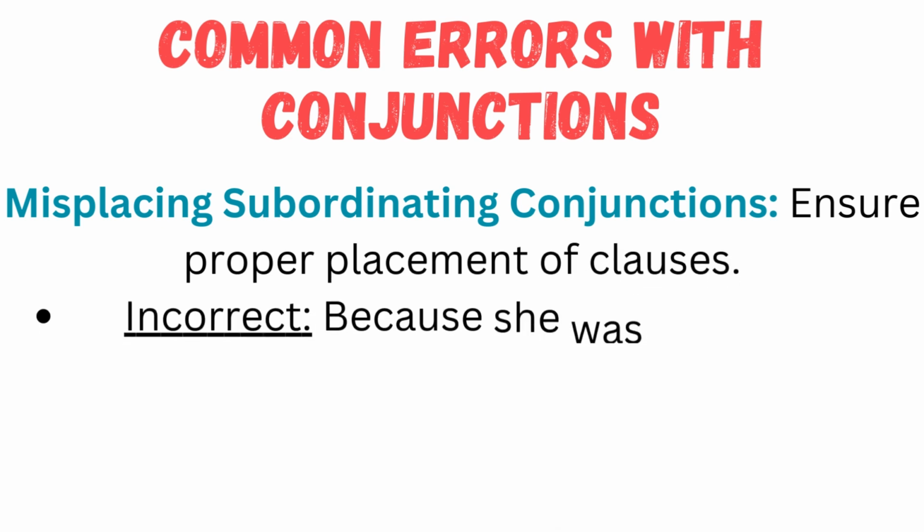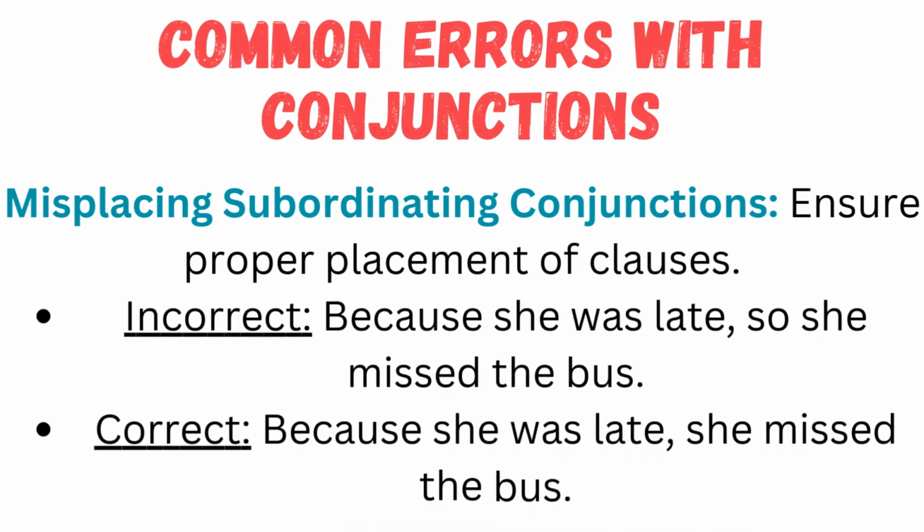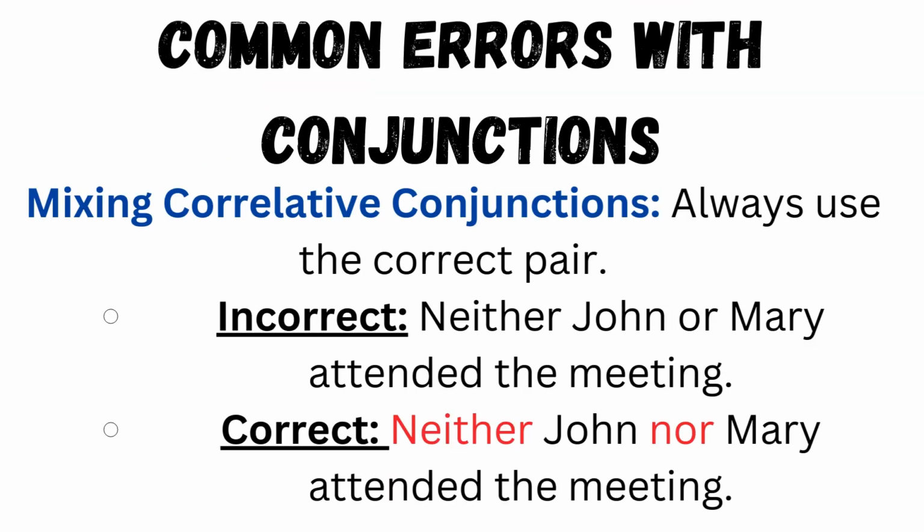Ensure proper placement of clauses. For example, it is incorrect to say because she was late, so she missed the bus. The correct way is because she was late, she missed the bus. Always use the correct pair. For example, it is incorrect to say neither John or Mary attended the meeting. The correct way is neither John nor Mary attended the meeting.